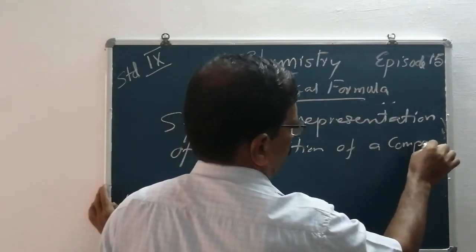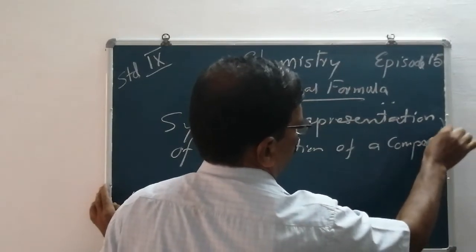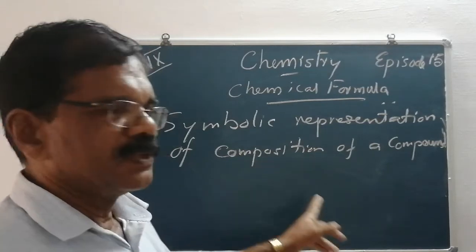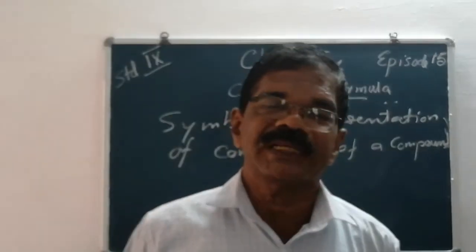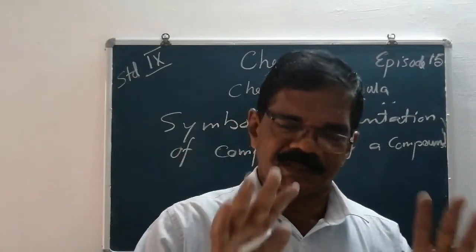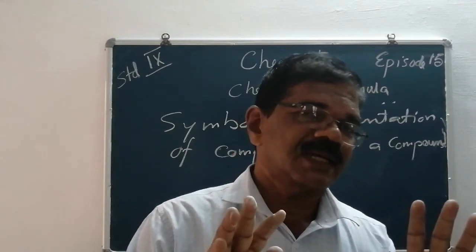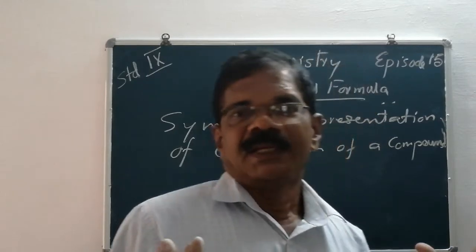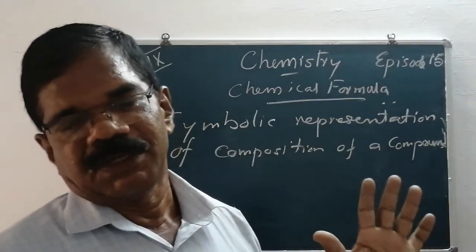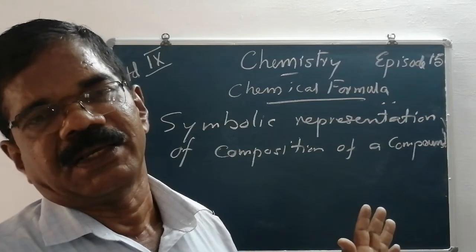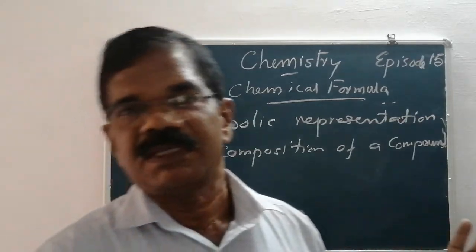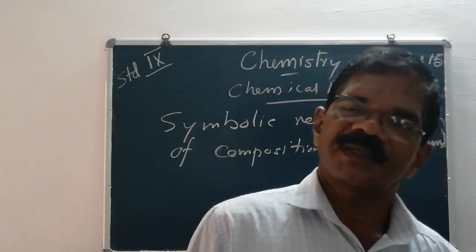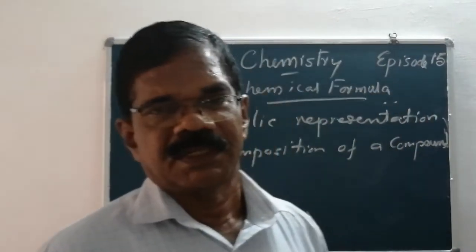This is very important. The symbols, the chemical formulas, the names and symbols of the polyatomic ions and their valencies are very important in studying chemistry.